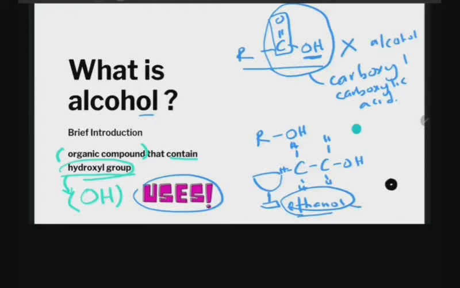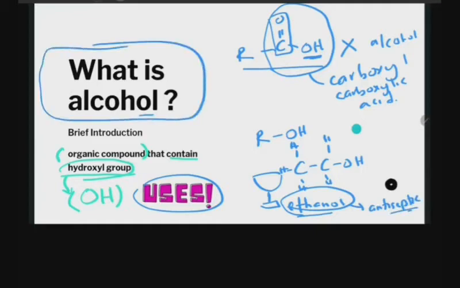Ethanol is also used as an antiseptic. Alcohol is mostly used in medicine as an antiseptic or disinfectant. Most sanitizers have alcohol inside. Anything with a name ending in -ol is an alcohol.